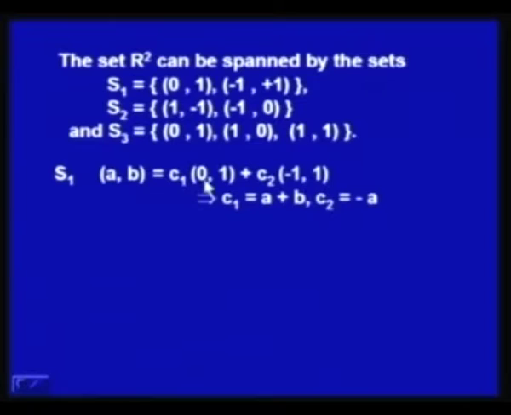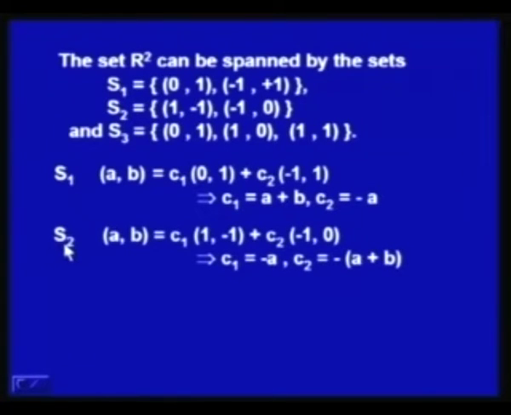So, it is C1 times 0 1 plus C2 times minus 1 and 1. If you solve it, C1 is equal to A plus B and C2 is equal to minus A. Since we can find C1 and C2 in terms of known A and B, this S1 can span R2.